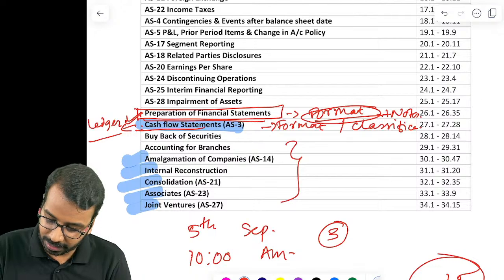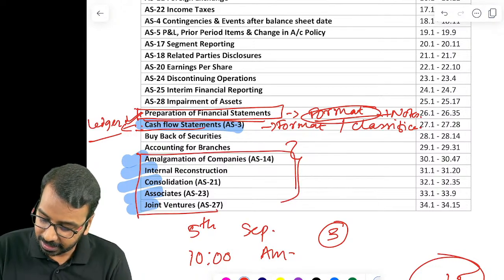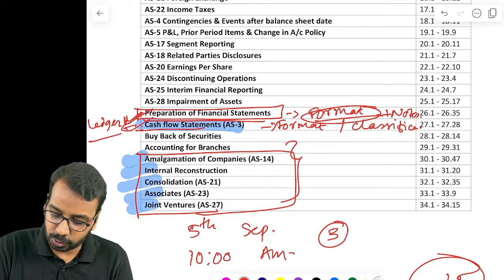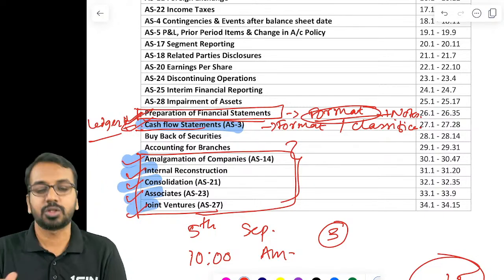Then after that, immediately jump into these 5 topics in the order in which you want and try to complete on day 1. So in day 1, these 2 chapters and these 5 chapters should be completed, right?